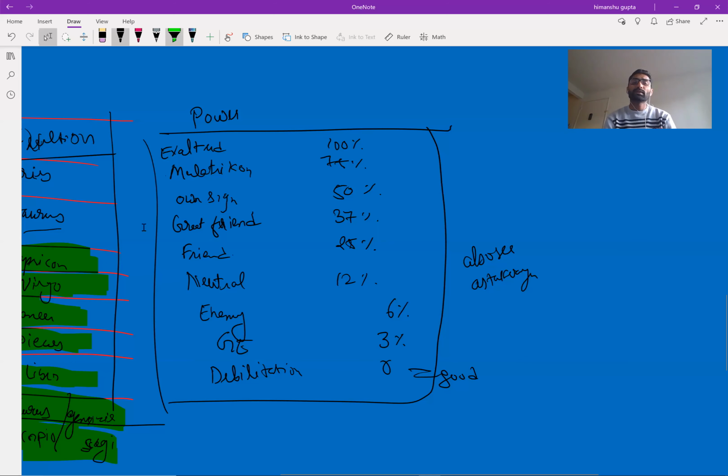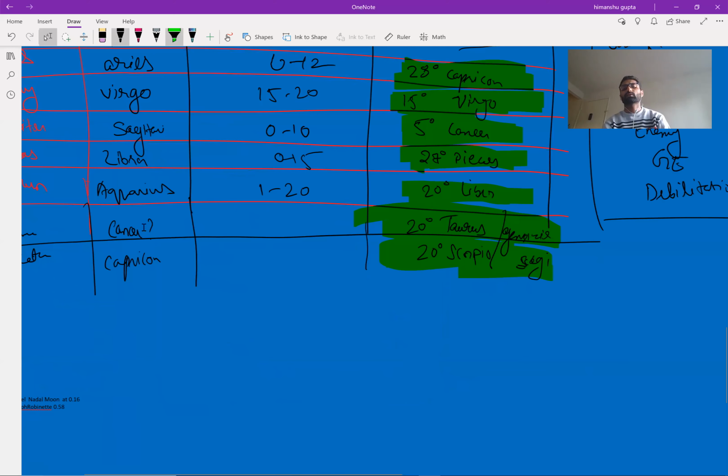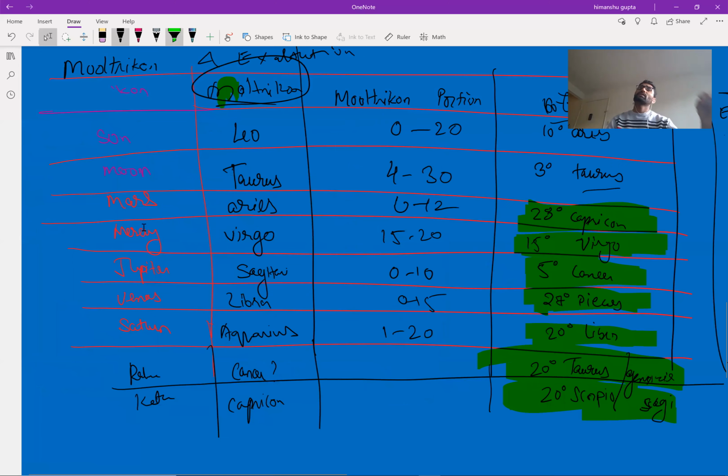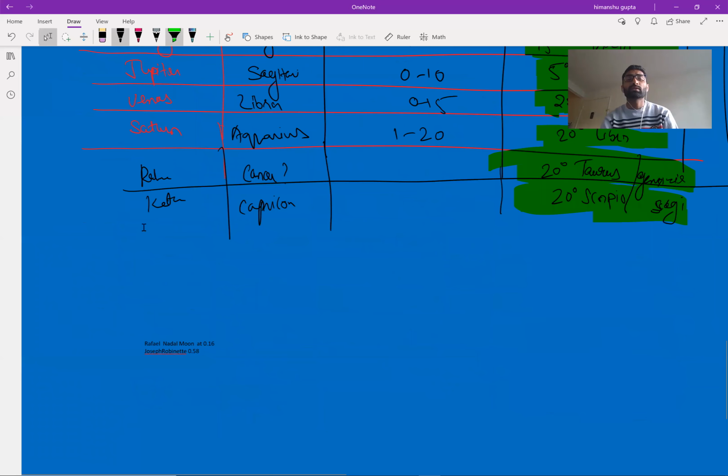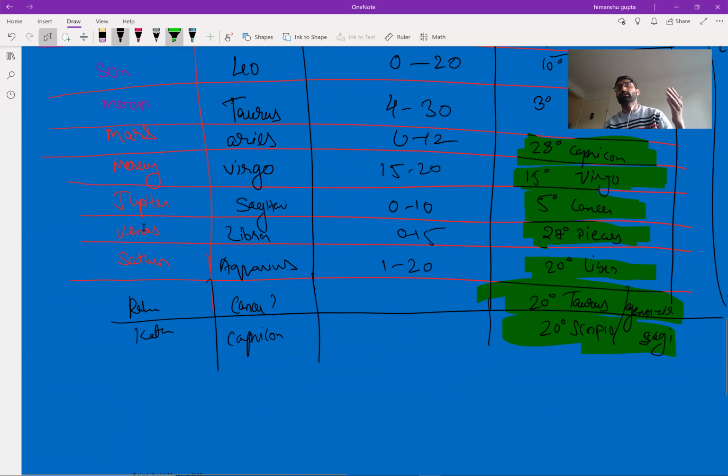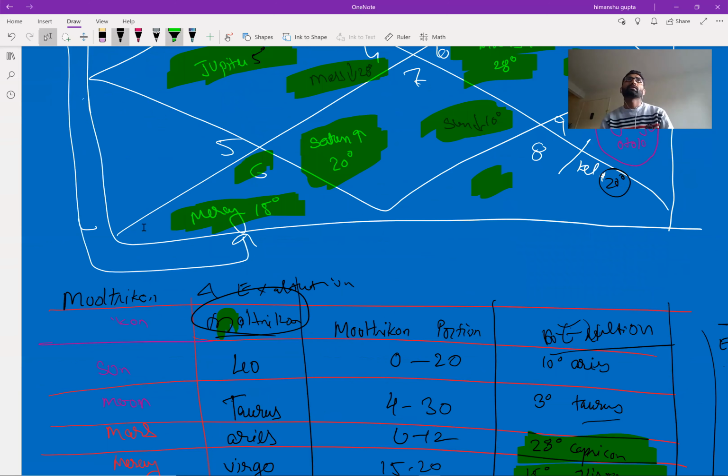Also, if some person has an exaltation, like if Mercury is exalted, then the person will have really good speaking skills. They will have mesmerizing speaking skills and will attract people by them. Apart from that, we have some great people who have the Moon exalted in Taurus.